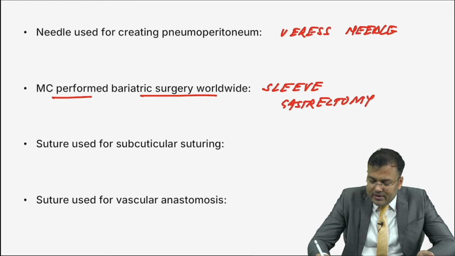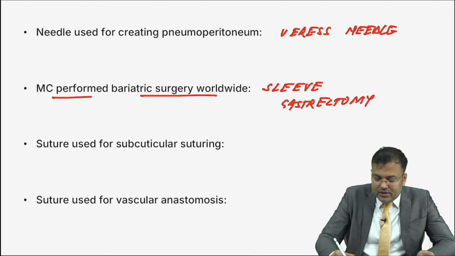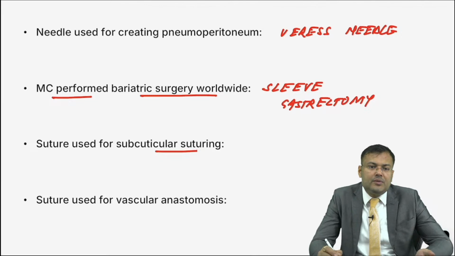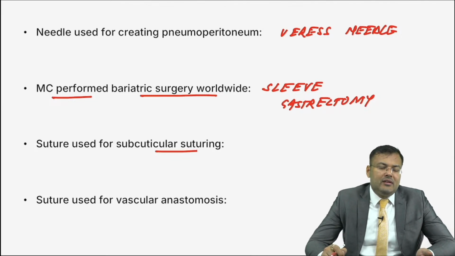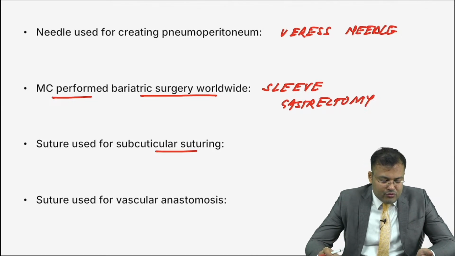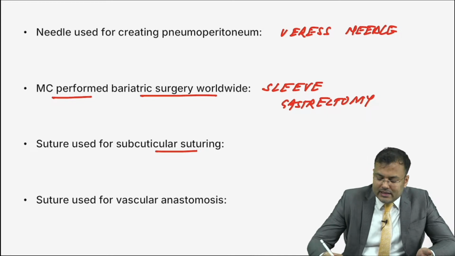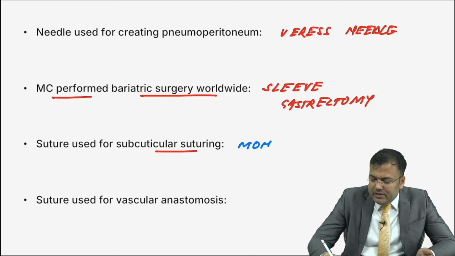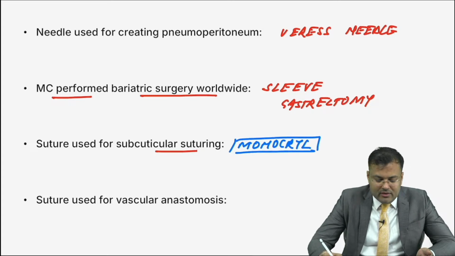Clear? What is the suture used for subcuticular suturing? Tell me the name of the suture. Plastic surgeons are using it. Yes, that's Monocryl. The suture for subcuticular suturing is Monocryl, that is poliglecaprone.